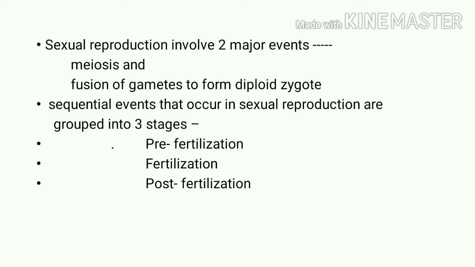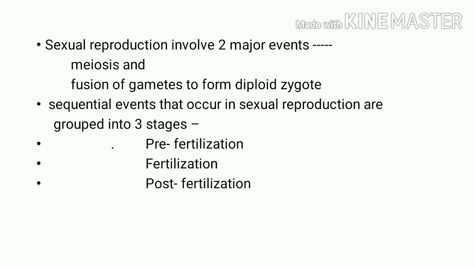The second event is the fusion of gametes to form the diploid zygote. Again, diploid means the cell has two sets of chromosomes. With the fusion of the male gamete and female gamete, they fuse together and the formation of the diploid zygote takes place, which is the first cell of the new organism.